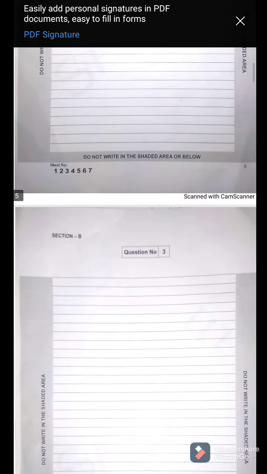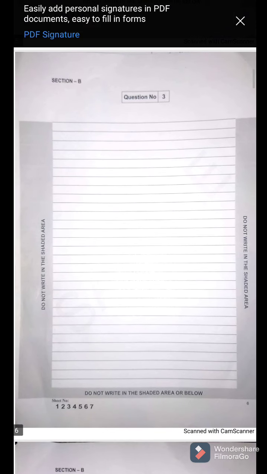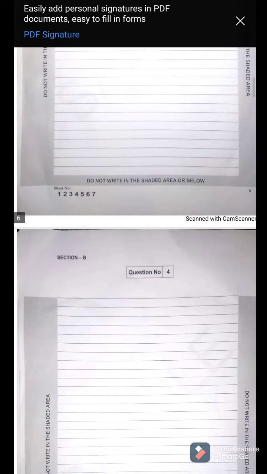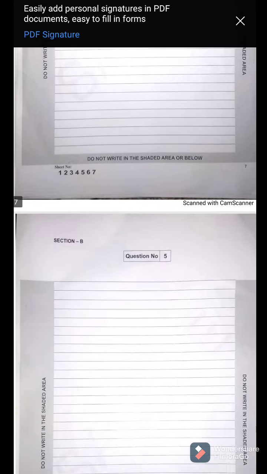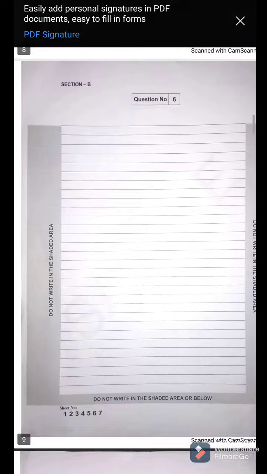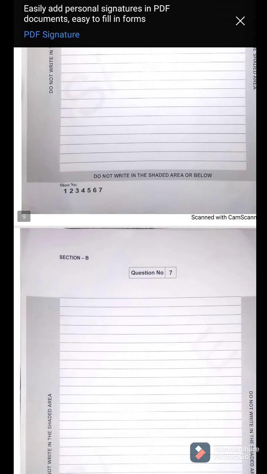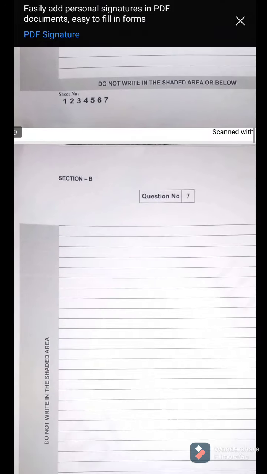Then again you want to leave question number 3 on choice. Then leave this page. Move forward. Go to question number 4. Attempt your question number 4 here. Okay? So this is for question number 5, then question number 6, question number 7. This is all section B. You can see here, okay? This is all section B, right?